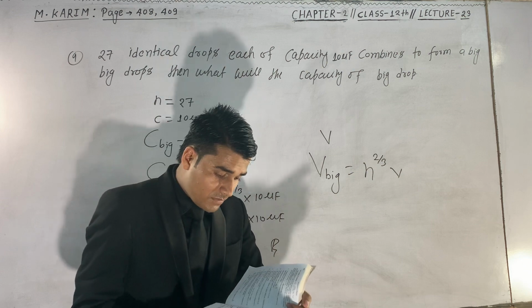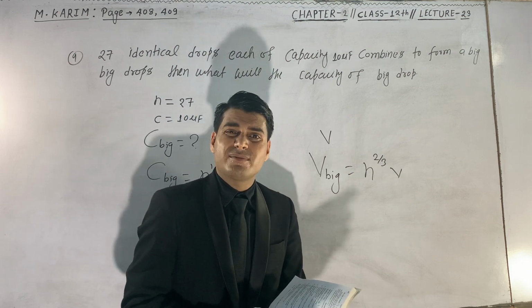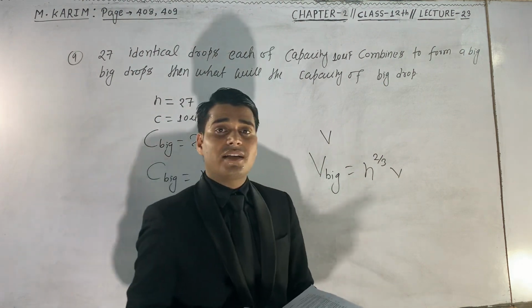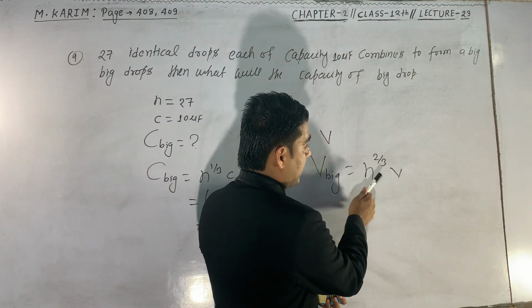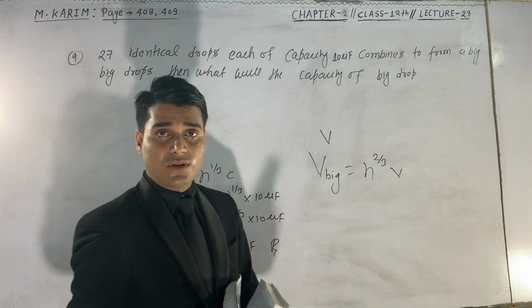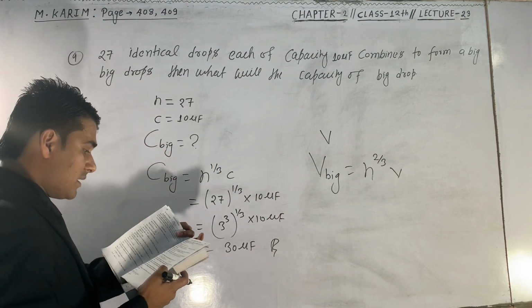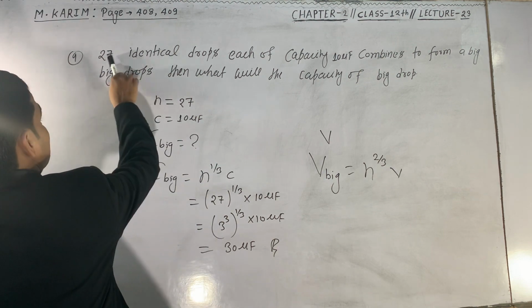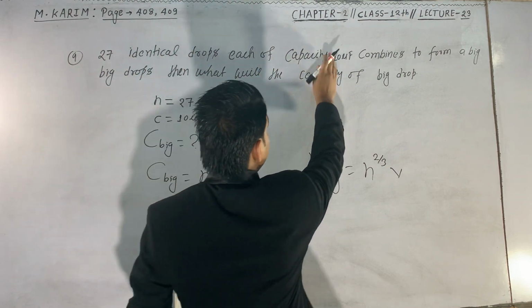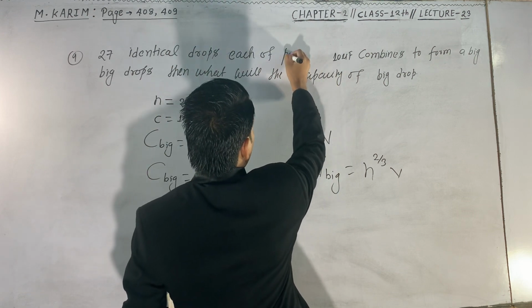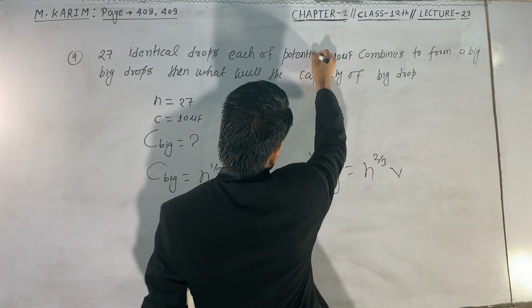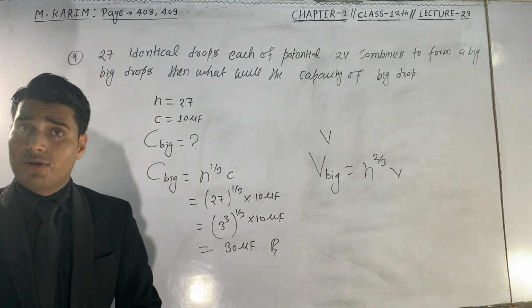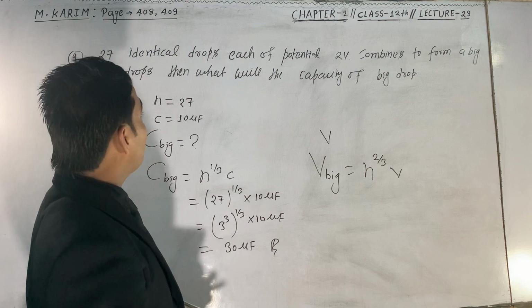Now we have to deal with question number 12. Question number 12 is similar. It is based on question number 11, on this formula n to the power 2 upon 3 into V. The question is that 27 identical drops, each of potential 2 volt, combine to form a big drop.